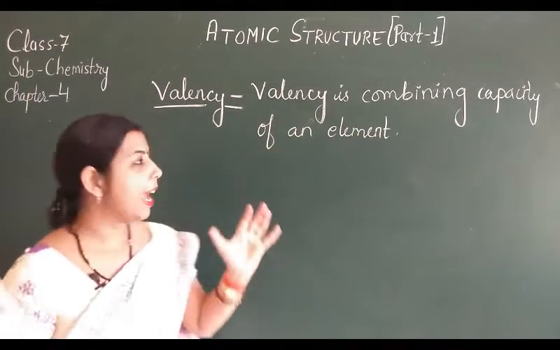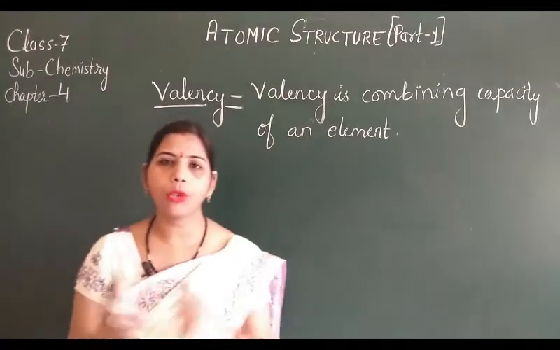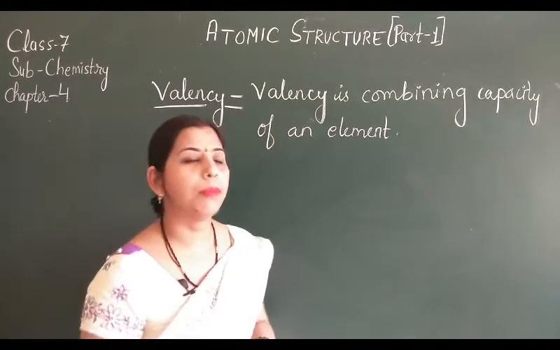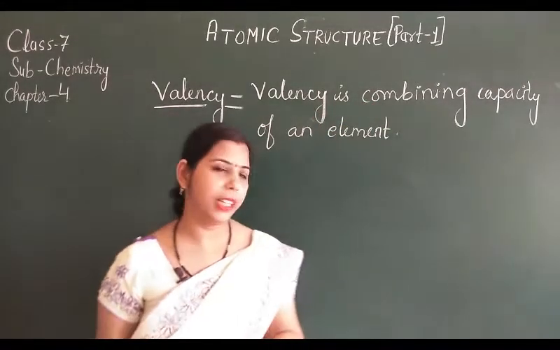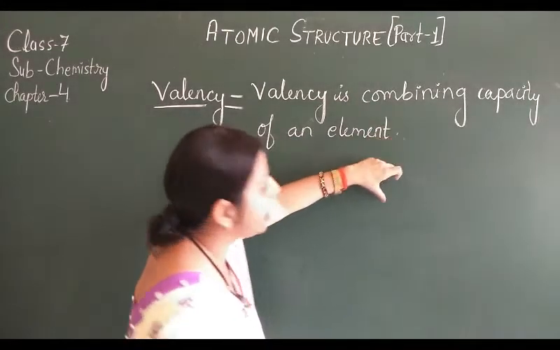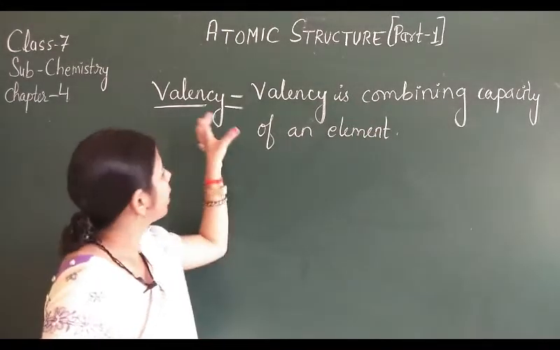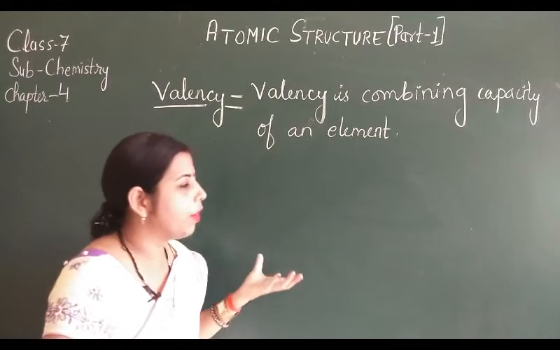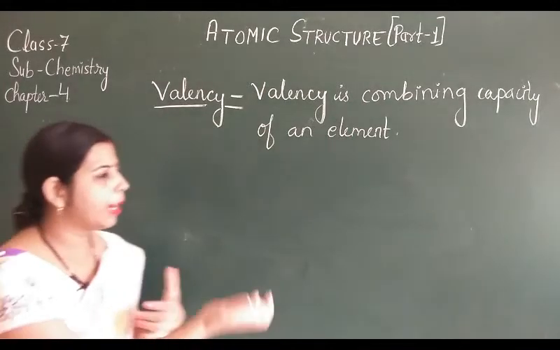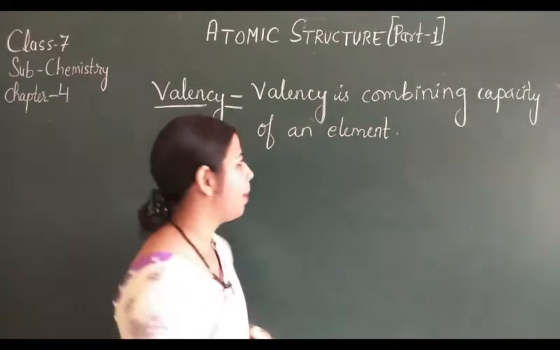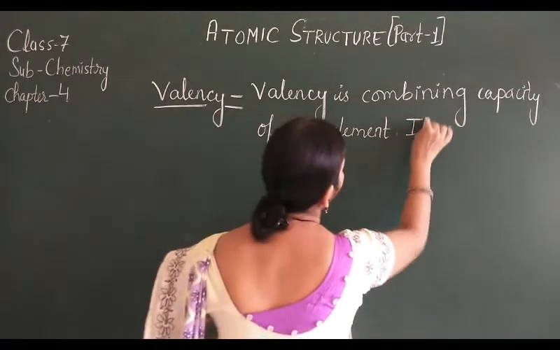That means elements combine to form bonds for their stability. You can also say it is the number of electrons an atom accepts or donates to form chemical bonds. It is always a whole number.